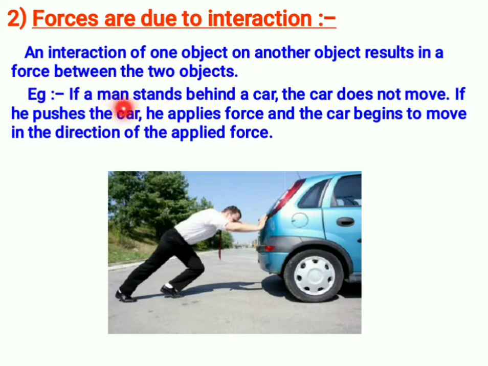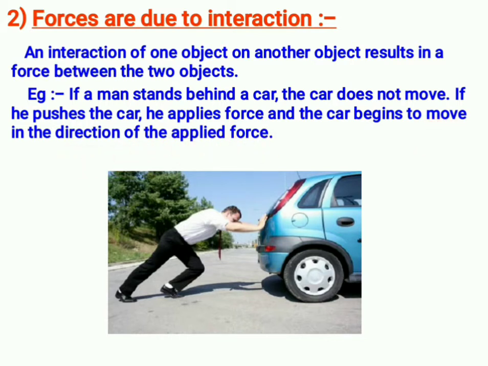Example, if a man stands behind the car, the car does not move. Think that this person is standing here without pushing it. Will the car move? No. So if he pushes the car, what happens? He applies force. He is putting in his energy, that is force, and the car moves in the direction of the applied force.